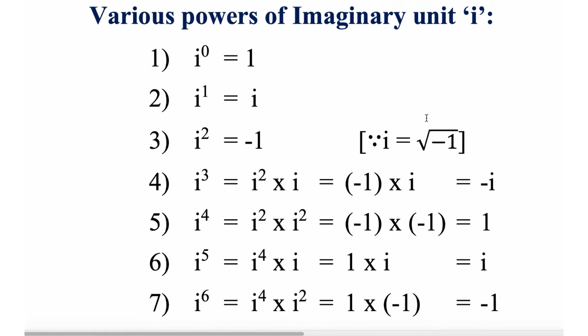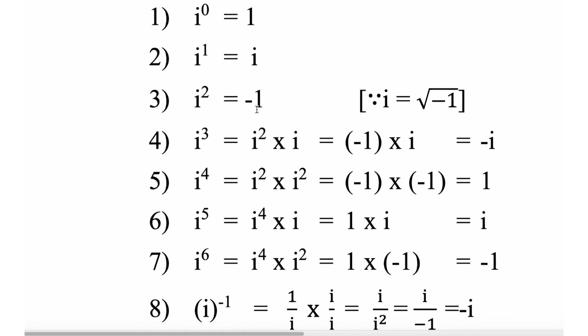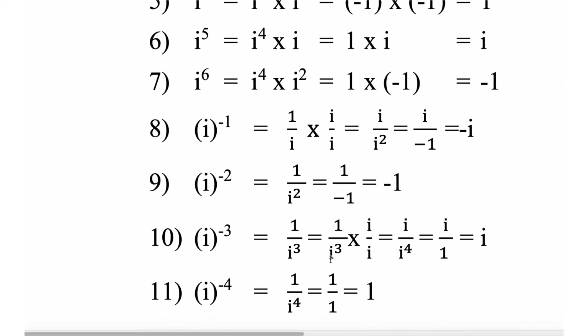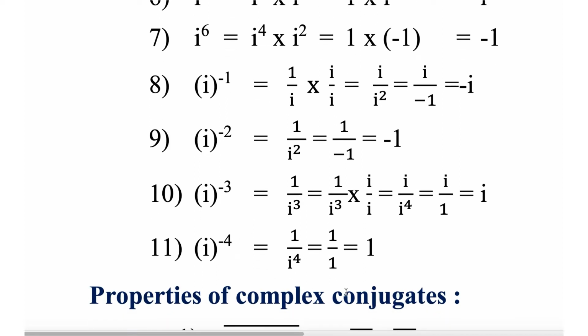Various powers of imaginary unit i: i power 0 is 1, i power 1 is i, i square is minus 1, i cube is i square into i, that is minus i. i power 4 is i square into i square, minus 1 into minus 1, that is 1. i power 5 is i power 4 into i, that is i. i power 6 is i power 4 into i square, that is minus 1. i power minus 1 is 1 by i, nothing but minus i. i power minus 2 is 1 by i square, which is minus 1. i power minus 3 is 1 by i cube, that is i. So i power minus 4 is 1 by i power 4, which is 1.